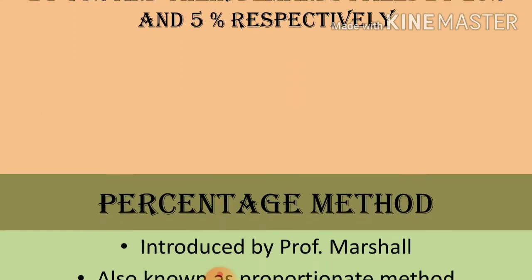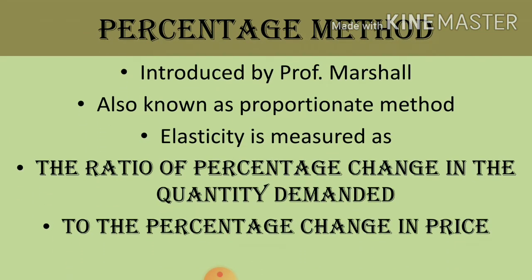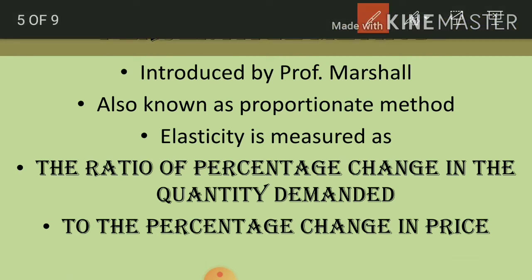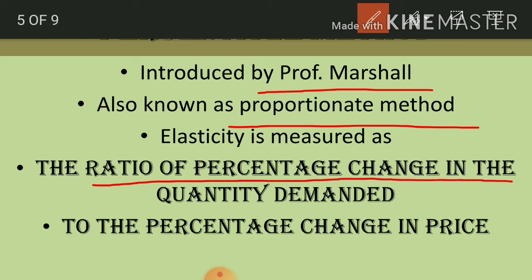Clear? Next is the percentage method. There are different methods for measuring price elasticity of demand. We have to discuss here the percentage method. This method was introduced by Professor Marshall, and it is also known as the proportionate method. According to this method, the elasticity can be measured as the ratio of percentage change in the quantity demanded to the percentage change in price of that commodity.